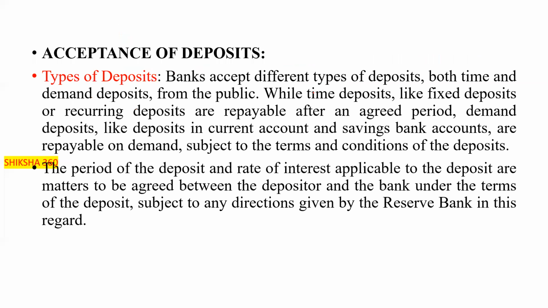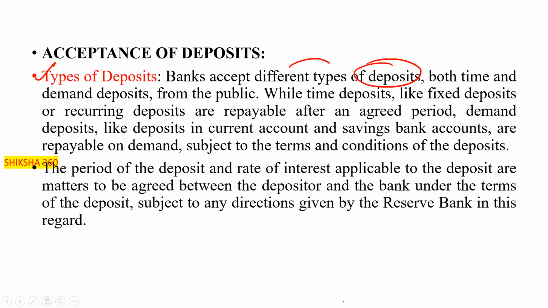Now move to the next one, that is acceptance of deposits. What types of deposits are accepted? Banks accept different types of deposits.